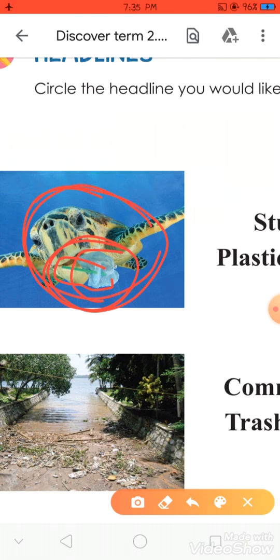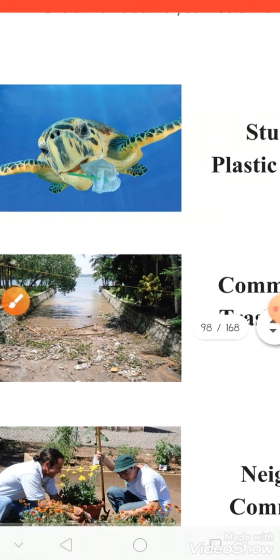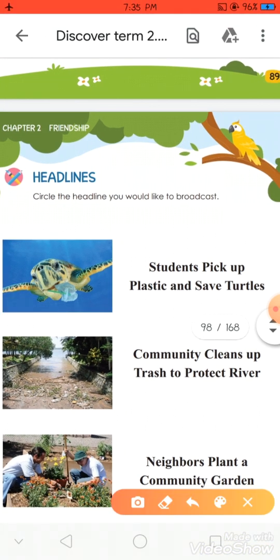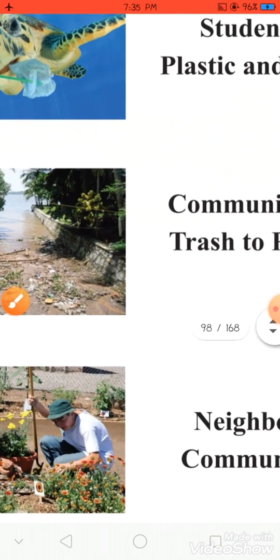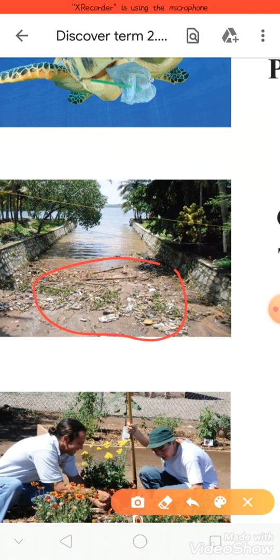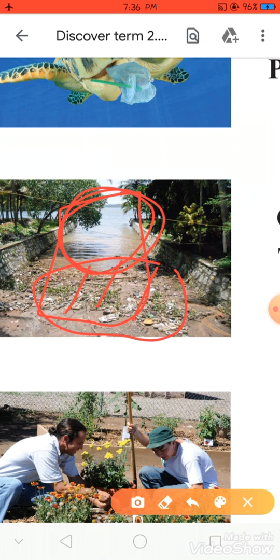Okay, number 2. Look at the picture number 2. Community cleans trash to protect the river. Now can you see the trash? This is the trash. We should clean the trash from the river to be clean, because we can drink from the river.